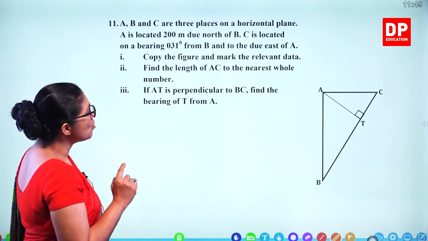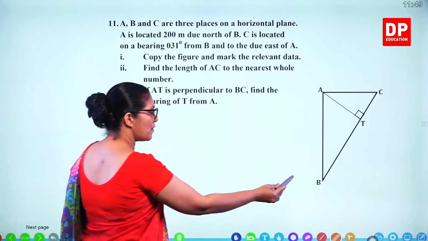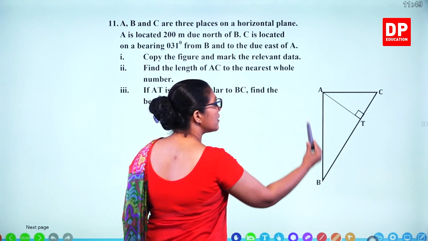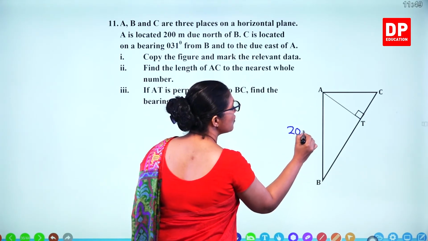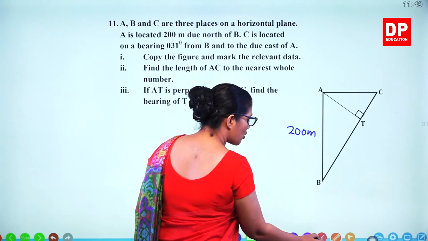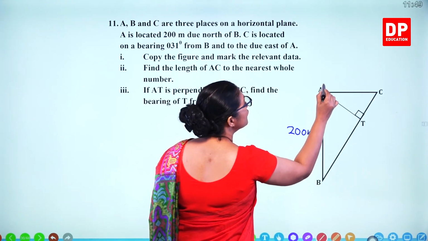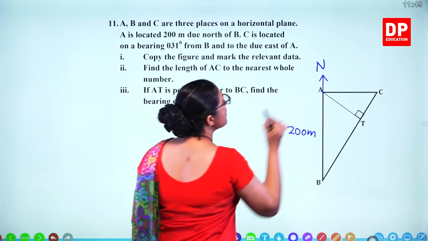A is located 200 meters due north of B. So if it's B, due north, this is the north side, how many? 200 meters. So this is 200 meters and this is the north direction. So I'll draw this line, north.